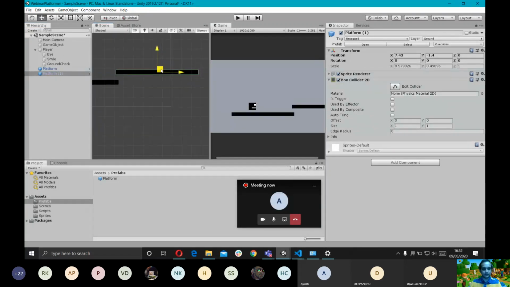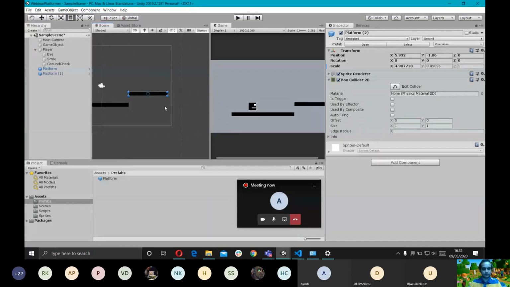Put here. Yeah. Use the size. So now we have 3 platforms that we can move about in. So let's try it out.